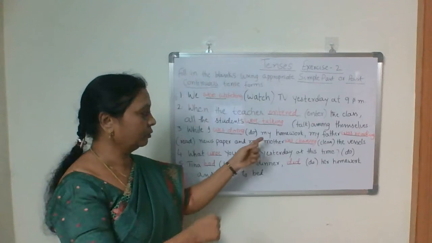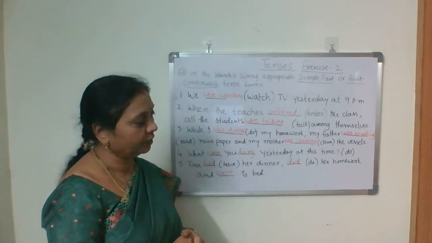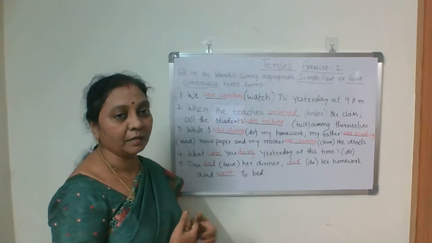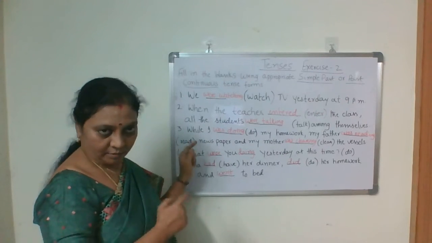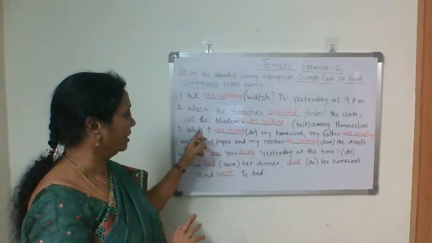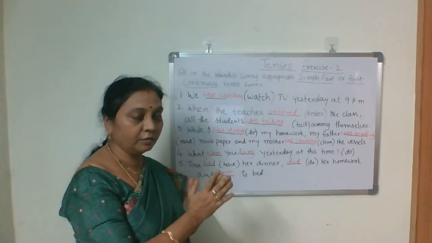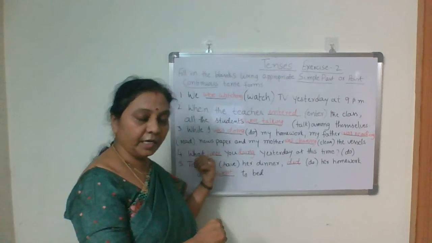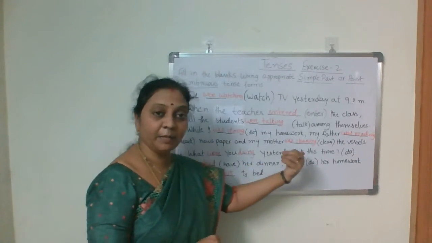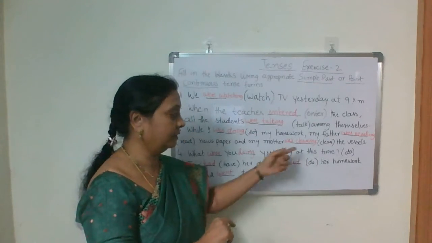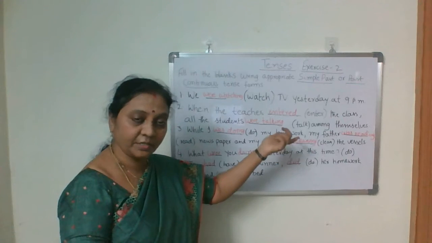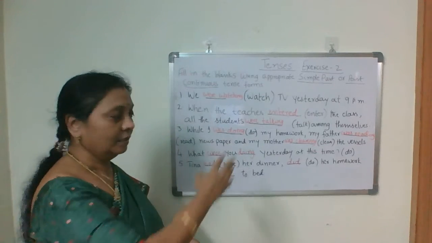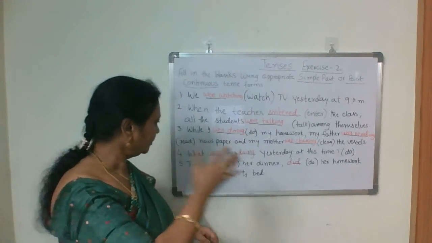So while I was doing my homework, what was my father doing? My father was reading. All continuous actions going on, long actions were parallelly going on, because while is given already, the clue is there for us. While I was doing my homework, my father was reading. After father we use was because it is equal to he, read plus ing, reading newspaper, and my mother was cleaning the vessels. Was cleaning. My mother, she, third person singular. So after that, was and cleaning. Okay. So all parallel actions and long actions.